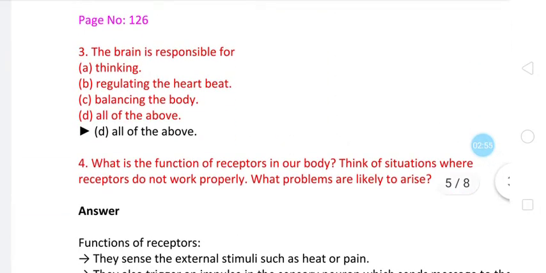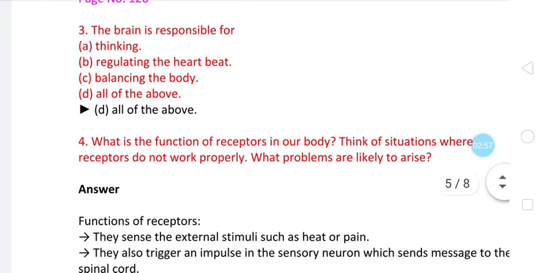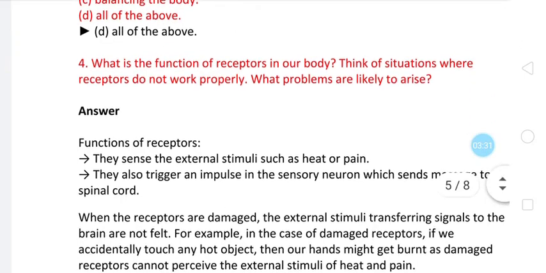Then the third question is: the brain is responsible for. Four options are given: thinking, regulating the heartbeats, balancing the body, all of the above. Whenever such a question comes, remember our whole body is managed by the brain. Thinking is there, and regulating the heartbeat is an involuntary action, but still there is control of the brain on this process. Balancing the body, the cerebellum we have seen, is a part of the hindbrain. So all of the above is the answer.